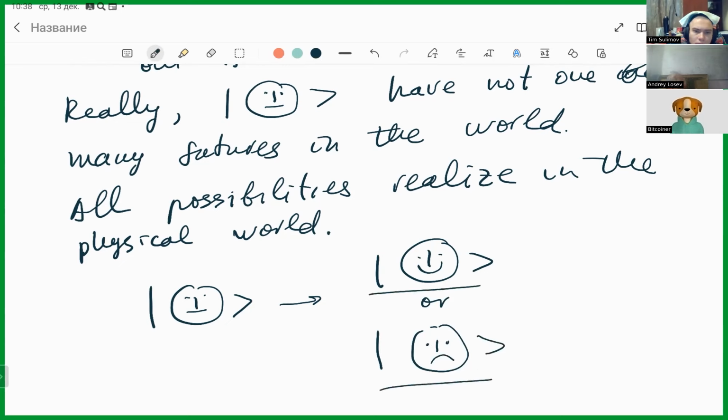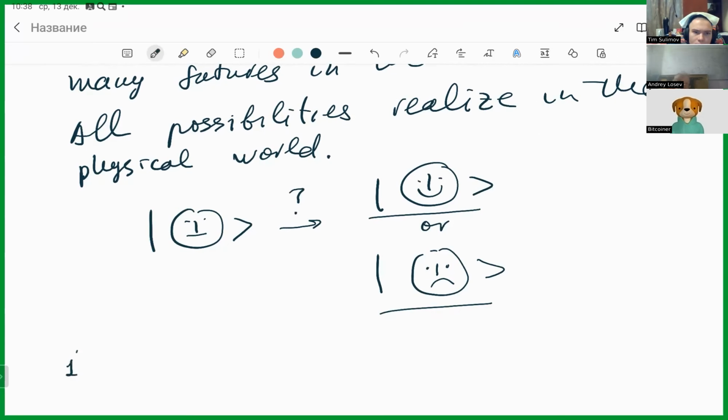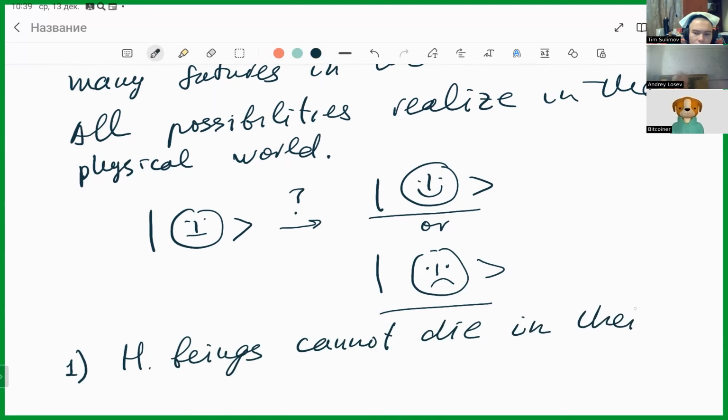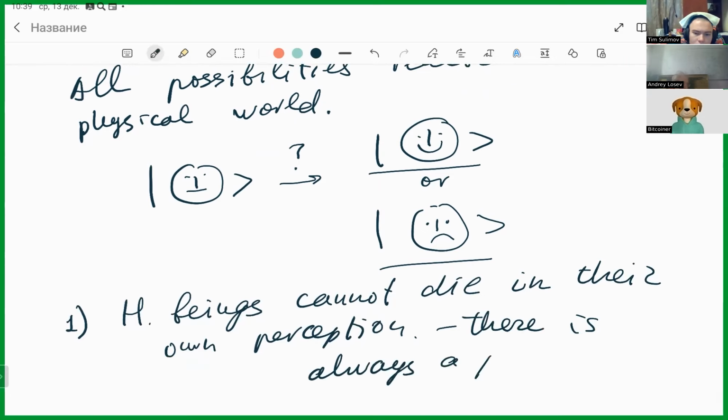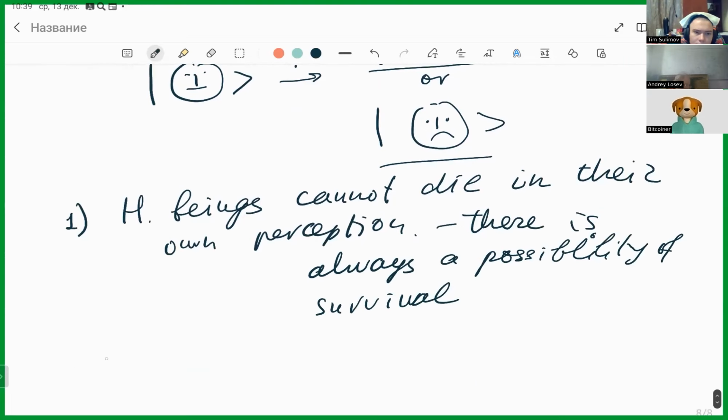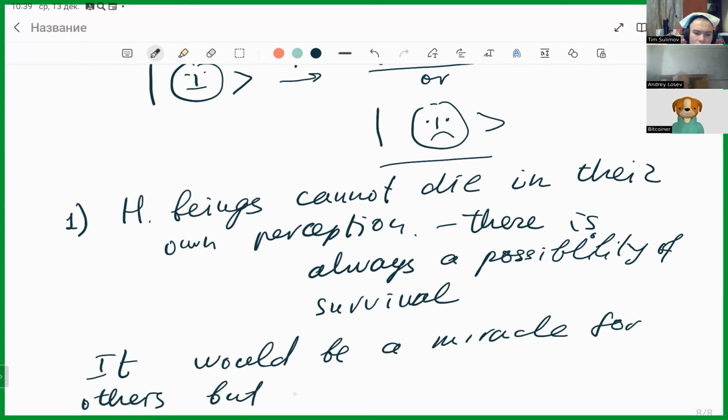This or this, we don't know, and we cannot determine it. In particular, first, human beings cannot die in their own perception, since there is always a possibility that they survive. It is a miracle for others, but the only way for them. So here we come to the concept of guaranteed miracle.